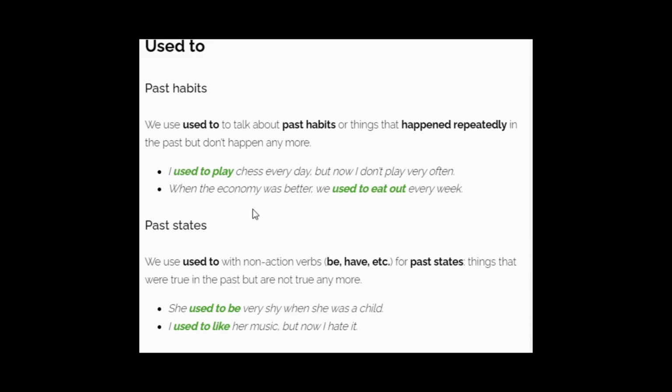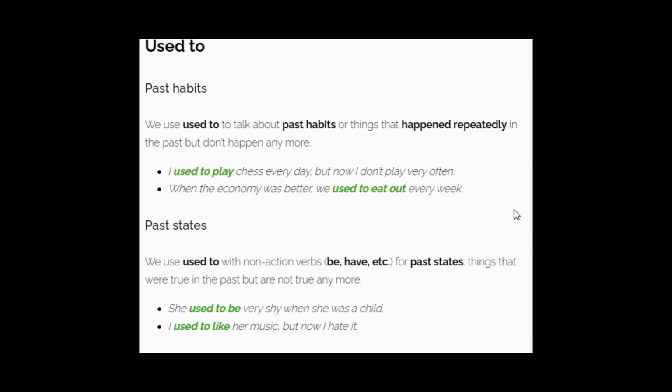Their condition, their living of life was better. They were financially good. At that time they used to eat food out every week.